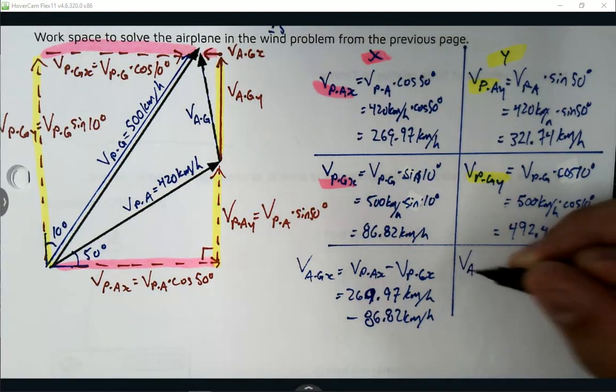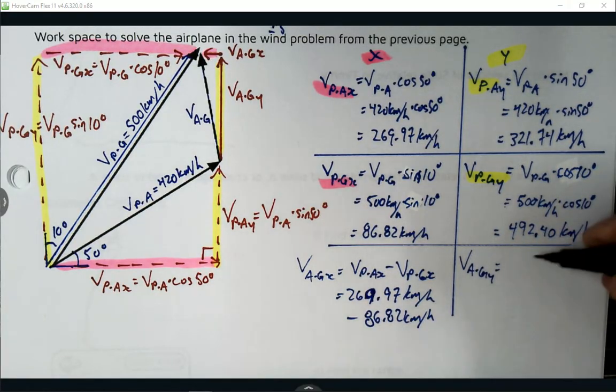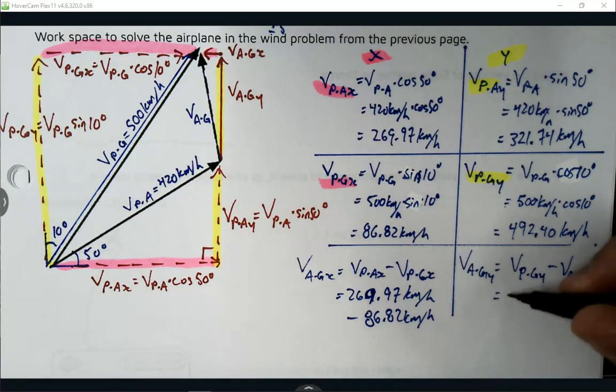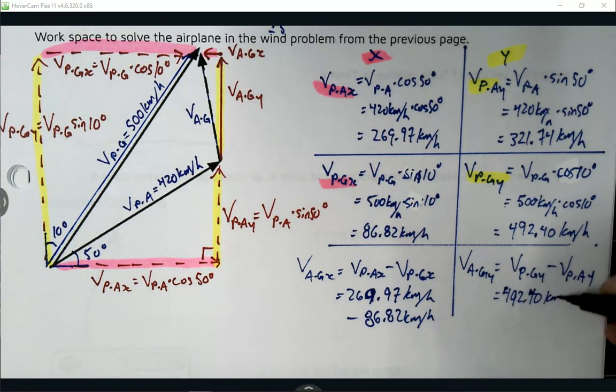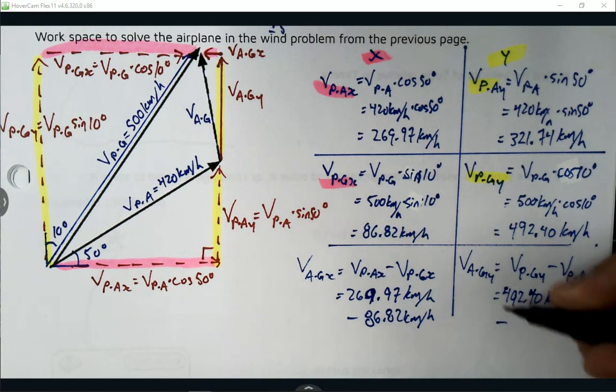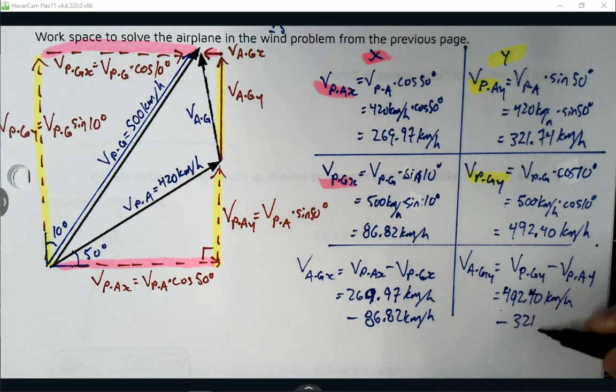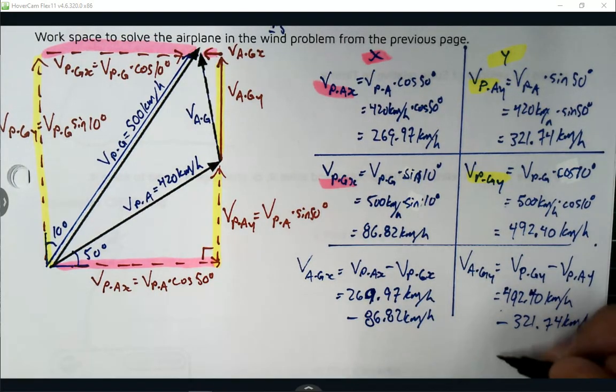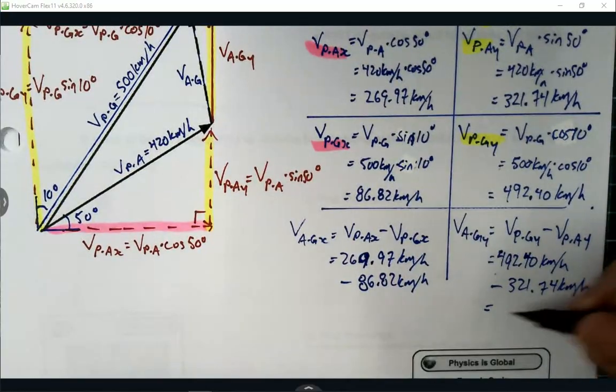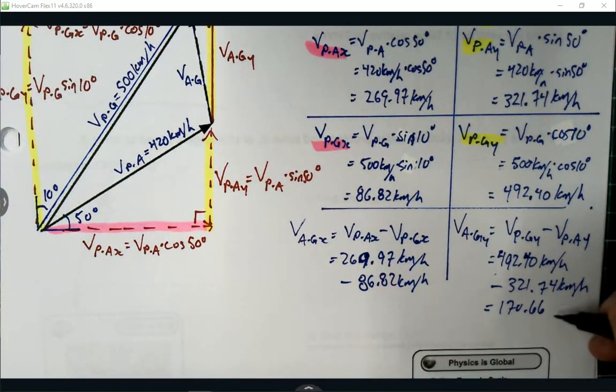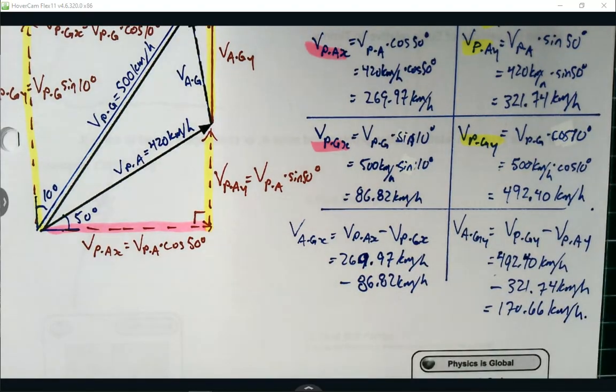And VAGY is going to be VPGY minus VPAY, or the 492.40 kilometers per hour, minus 321.74 kilometers per hour. And that gives us 170.66 kilometers per hour.